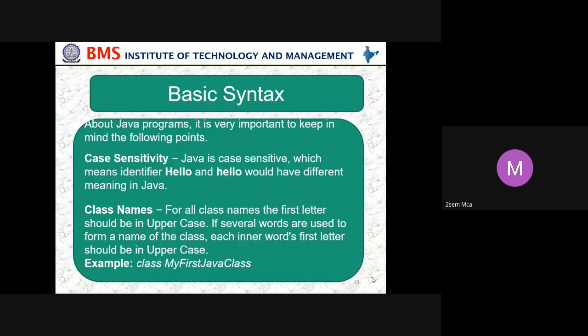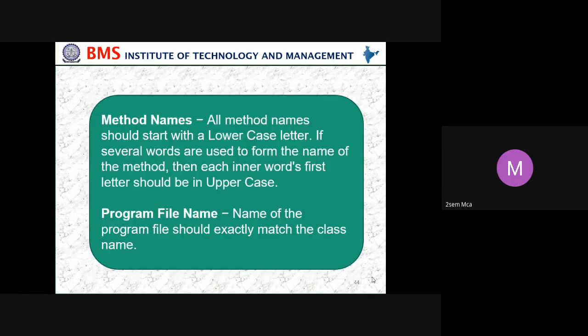If several words are used to form the name of a class, then each inner word's first letter should be uppercase. Method names should start with a lowercase letter. If several words are used to form the names of the method, then each inner word's first letter should be uppercase. Then the program file name: the name of the program file should exactly match the class name.